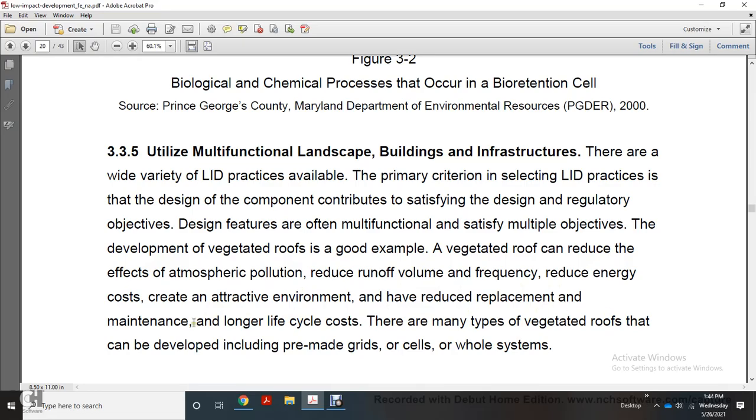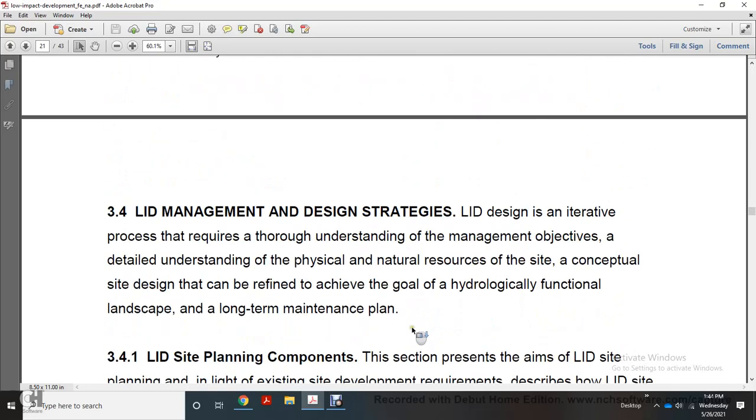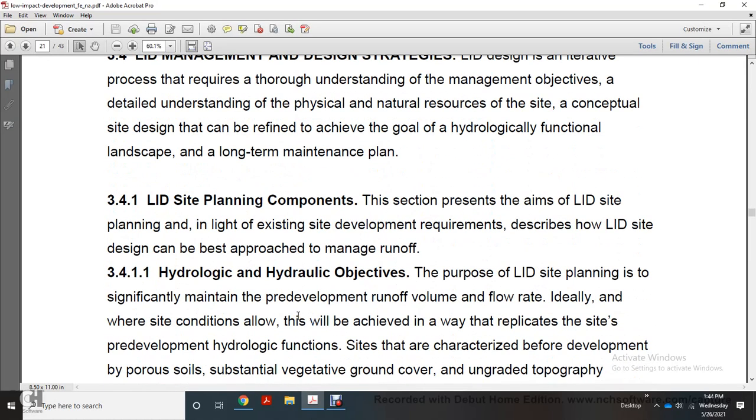There are many types of vegetated roofs that can be developed and include pre-made grids and cells or whole systems. Low-impact development design strategy. The low-impact development design is an iterative process through understanding of the management objective, the details, and understanding of the physical and natural resources of the site, a concept of the site design that can be refined, and achieving the goal of a hydrologically functional landscape with a long-term maintenance plan.